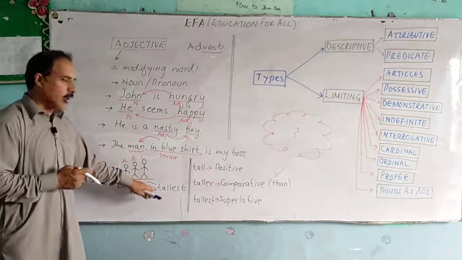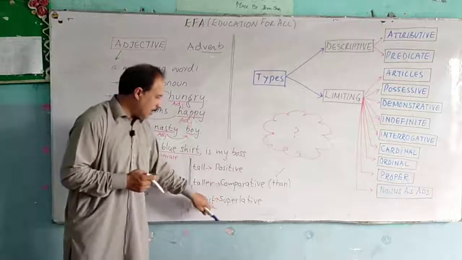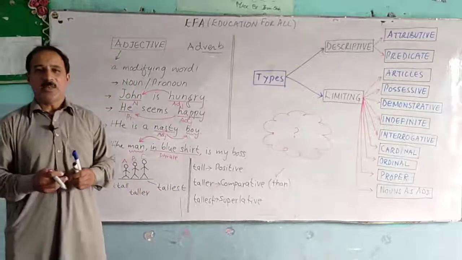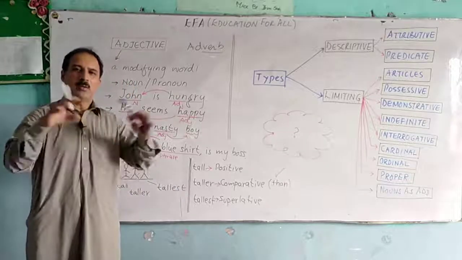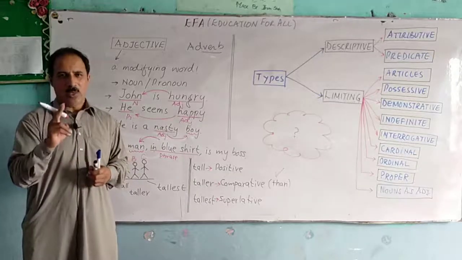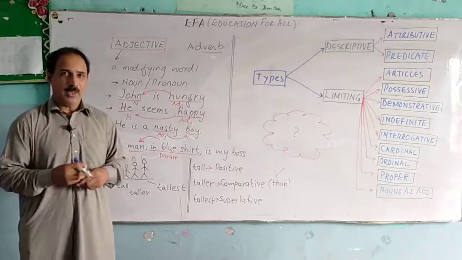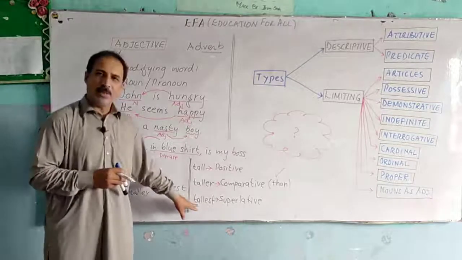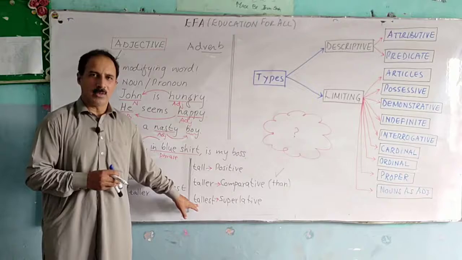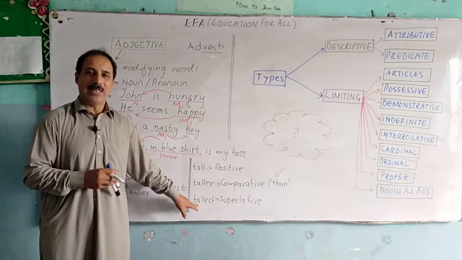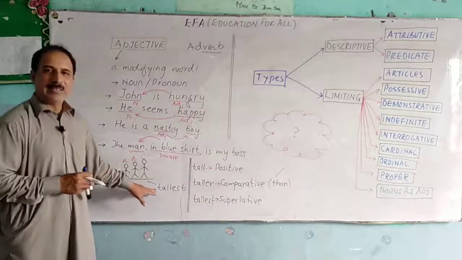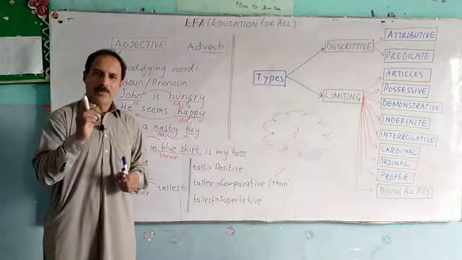Now Mr. C is tallest of all, and tallest is called the superlative degree of adjective. Superlative degree is used when you are comparing one with all of them, with the rest of them, many of them. So when you are comparing one with many, you use superlative degree, and normally the superlative degree is accompanied by an article, a definite article. So you use the definite article the with the superlative degree of an adjective. So he is the tallest. This is the best book I have ever read.